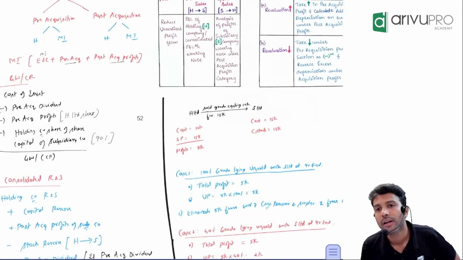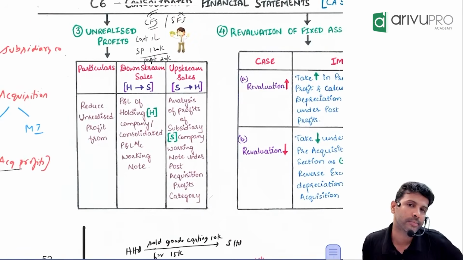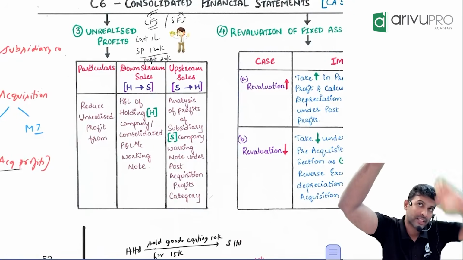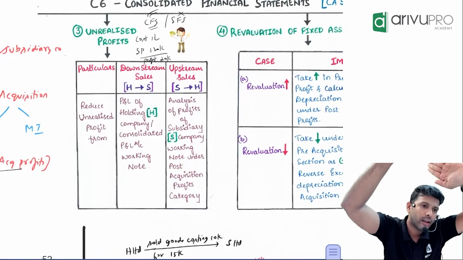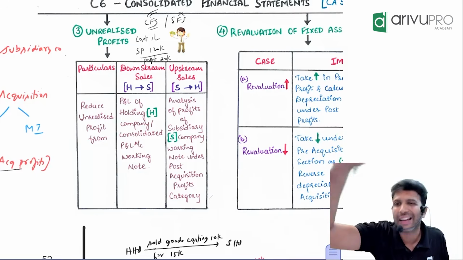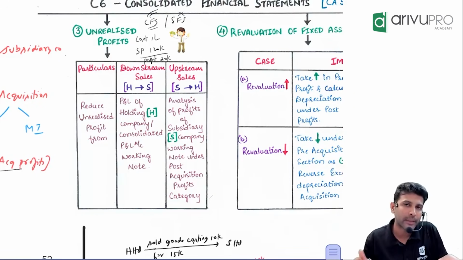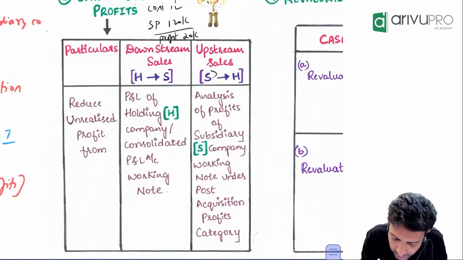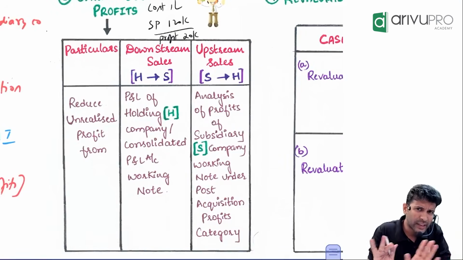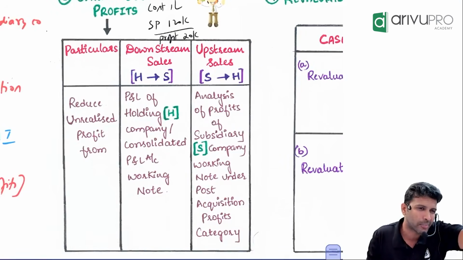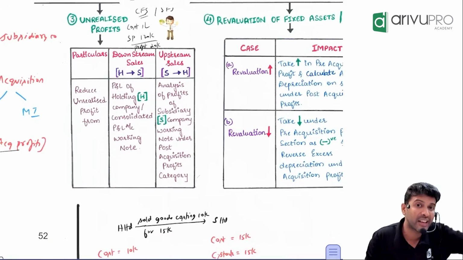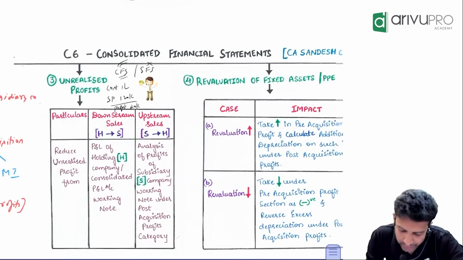Done now. Sir, it could be other way around also, as in subsidiary company selling the goods to parent. That means arrow is going up. So now subsidiary has sold the goods to parent or holding company. Who will make the profit? Seller. Who's the seller here? Subsidiary. Now subsidiary's profit, are you leaving it as it is or are you analyzing them?